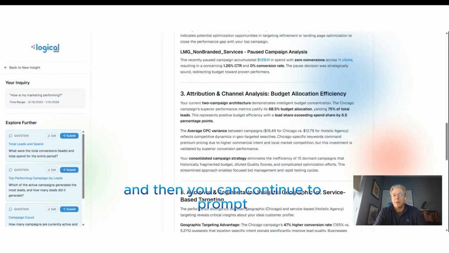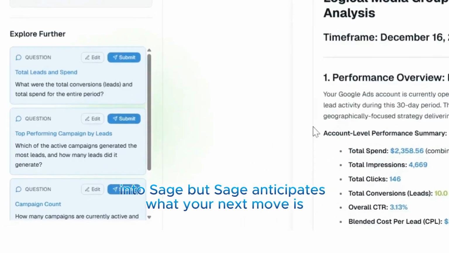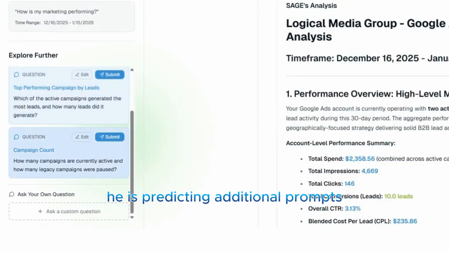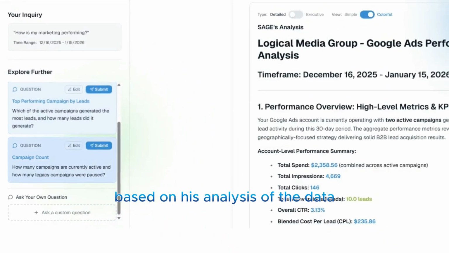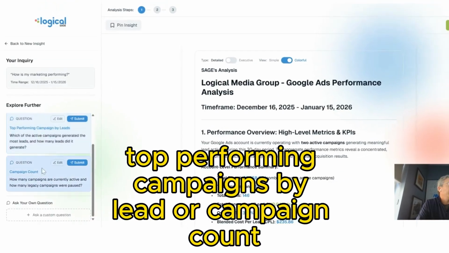And then you can continue to prompt into Sage, but Sage anticipates what your next move is. So you can see over here on the left-hand side, he is predicting additional prompts that you should query based on his analysis of the data. So we've got top leads by spend, top performing campaigns by lead or campaign count.